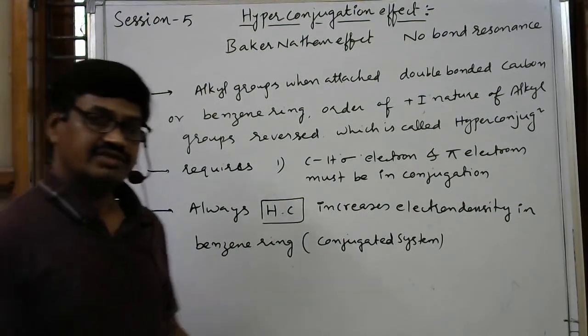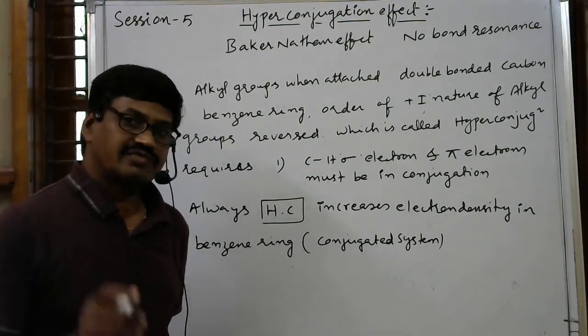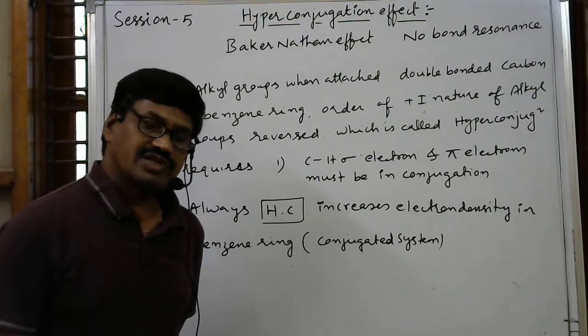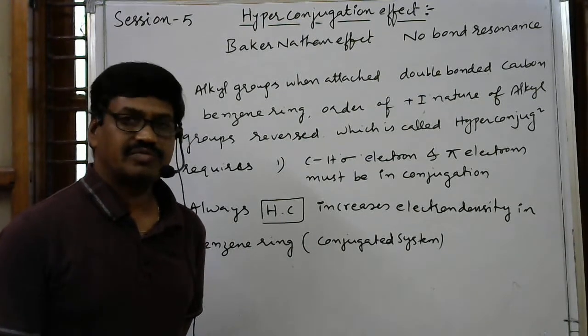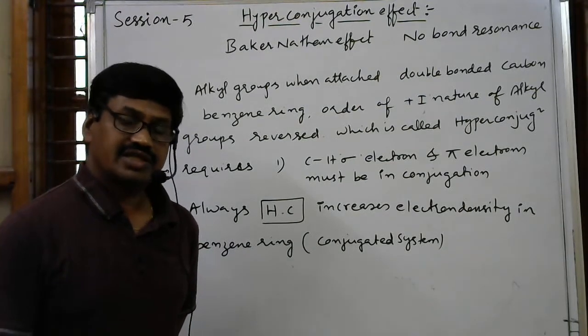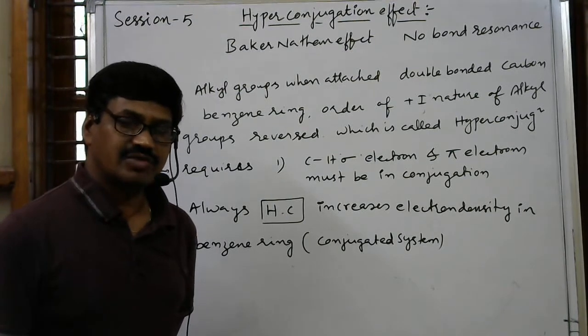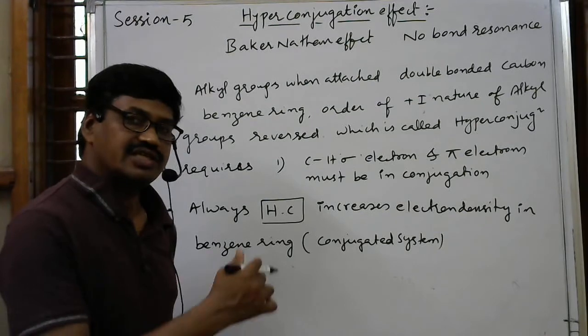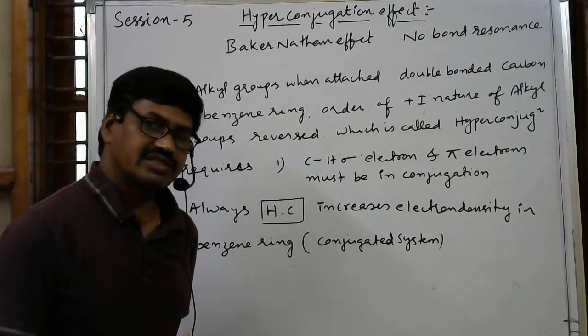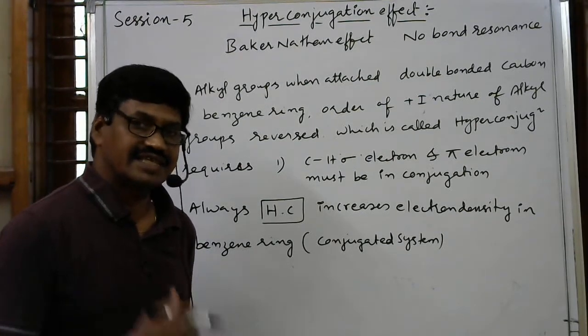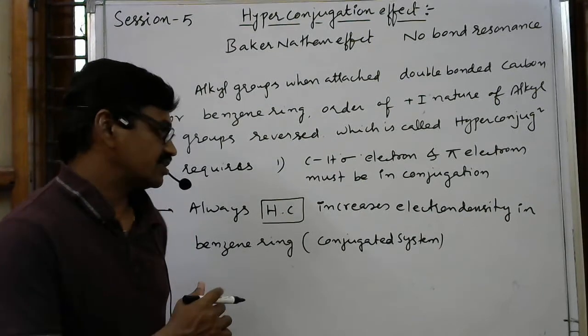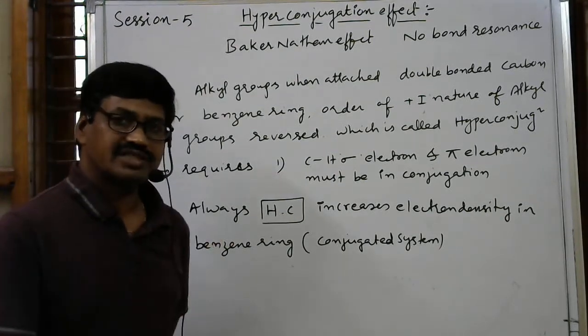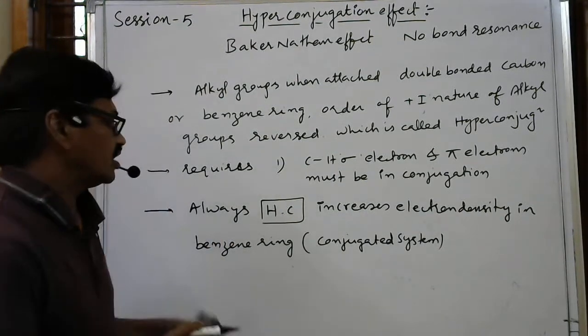In the inductive effect, we discussed plus I and minus I effect. In the mesomeric effect also, plus M and minus M effect. But here there is no minus hyperconjugation. Only hyperconjugation, which is just like a plus effect, means it always increases electron density in the ring, so there is no minus effect. So here I am giving one example.